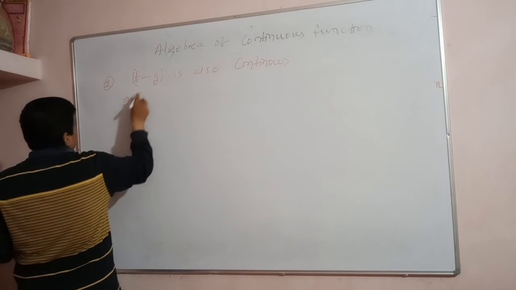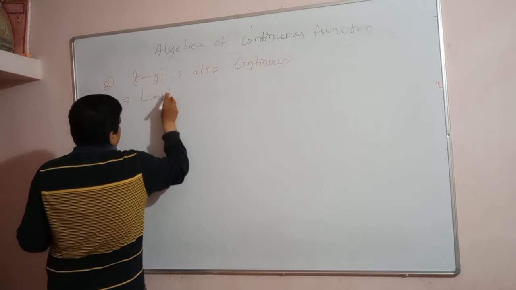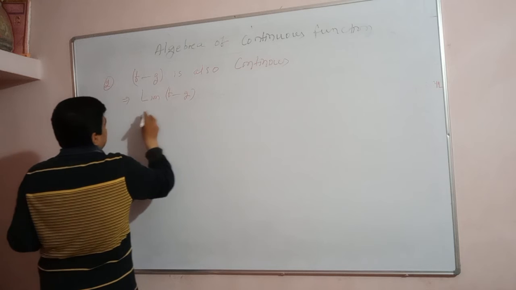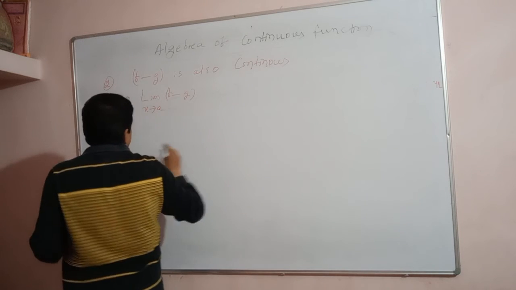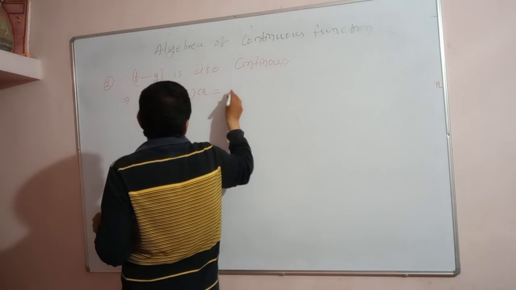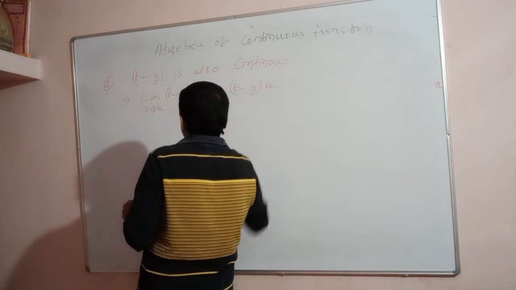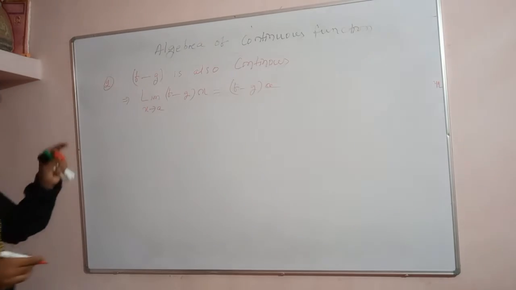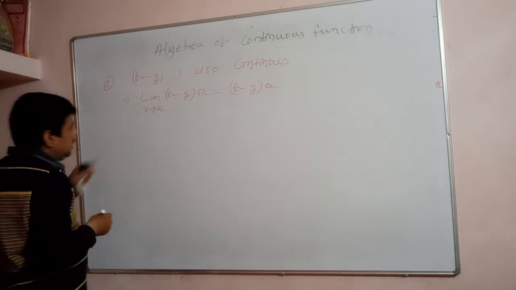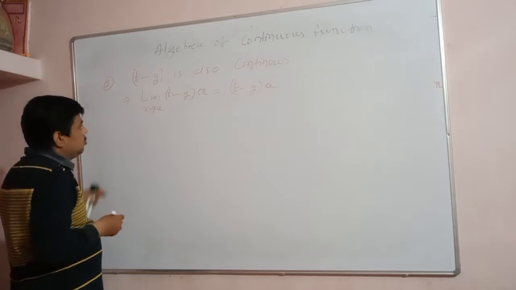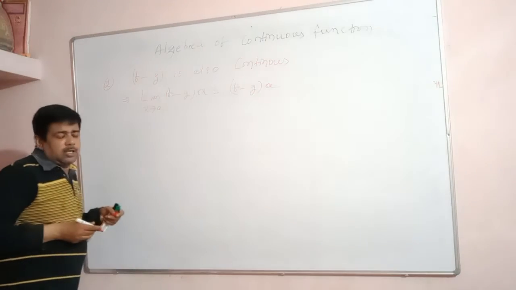You have to prove that the limit of (f minus g)(x) as x approaches a is equal to (f minus g)(a). The limit of the function must be equal to the functional value. This is what we are going to prove, so that f minus g can be a continuous function.